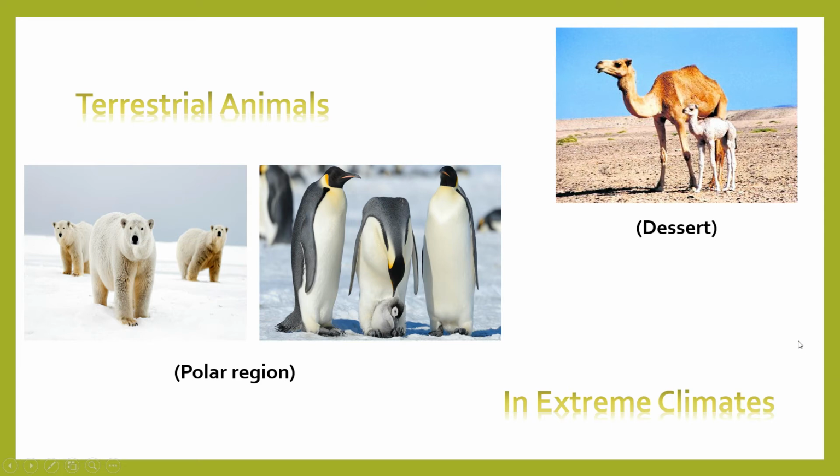These are terrestrial animals which live in the extreme climates. Like desert has an extreme climate, and the camels live in the desert. Another extreme climate is the polar region. In the polar region you find the polar bears, the penguins, and many other animals also. First we will start with the desert animals.